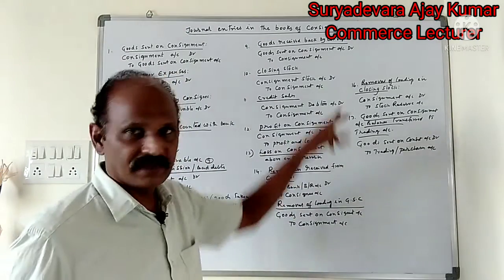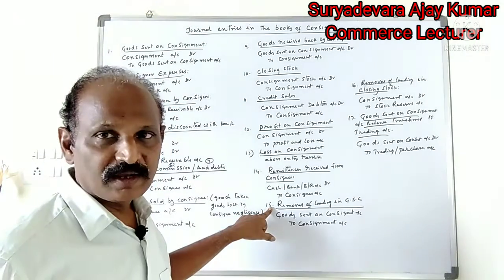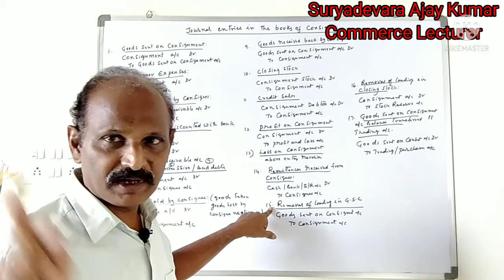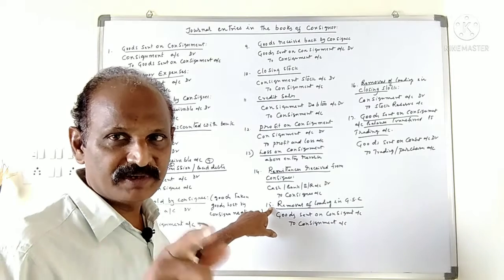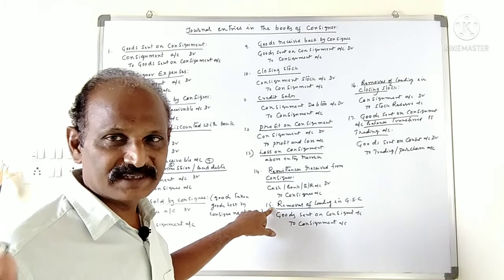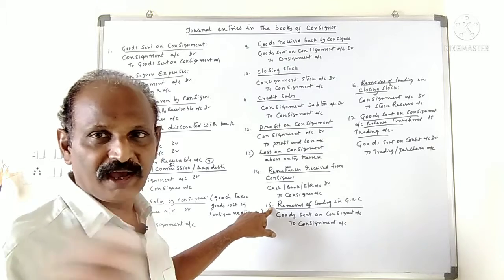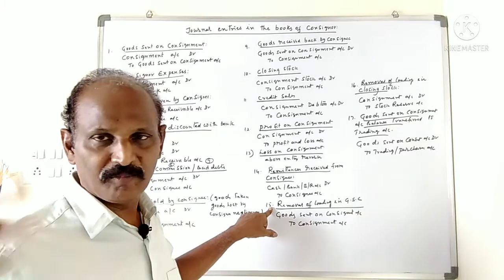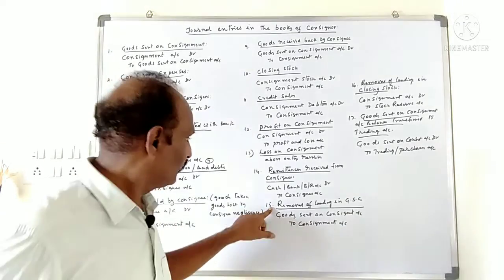The following two entries are passed. First, removal of loading in goods sent on consignment and closing stock. Goods sent on consignment, with the excess price, is shown on the debit side of the consignment account. Closing stock is shown on the credit side. The removal amount is shown on the opposite sides: for goods sent on consignment, it is the credit side; for closing stock, it is the debit side.